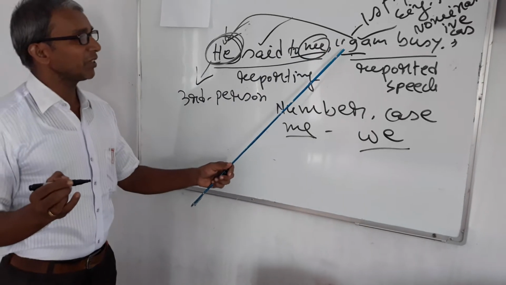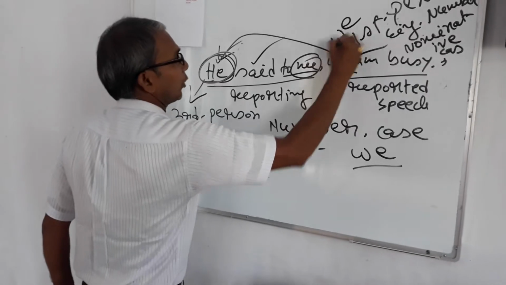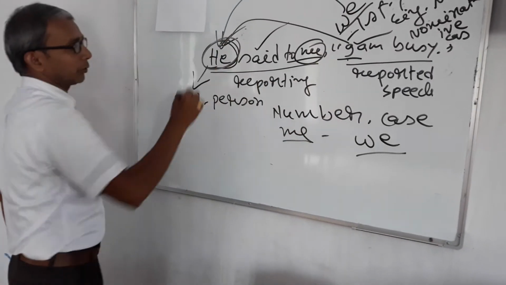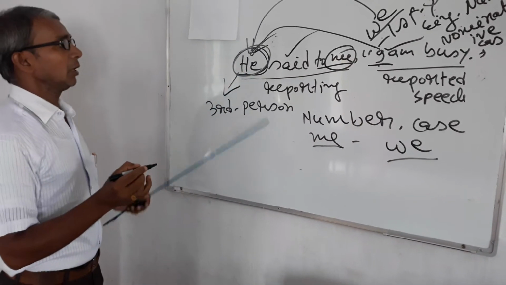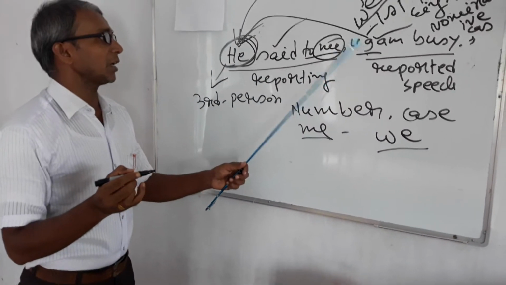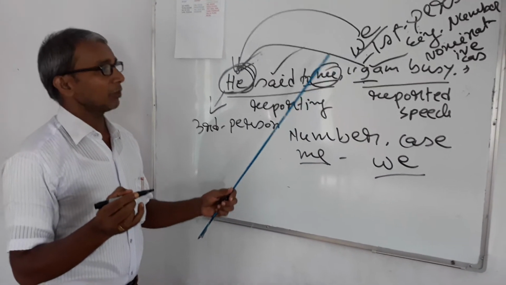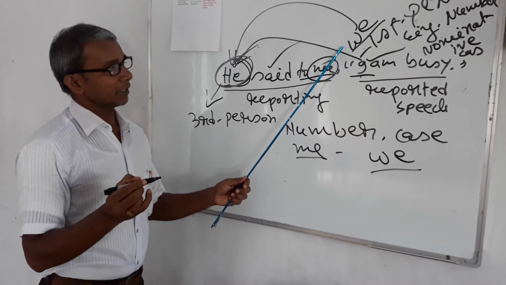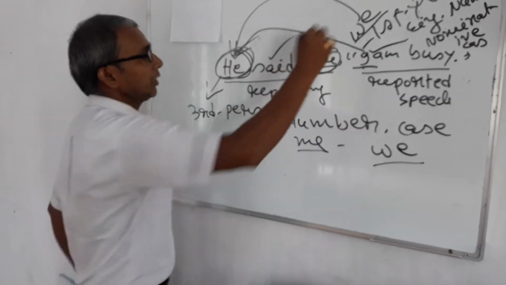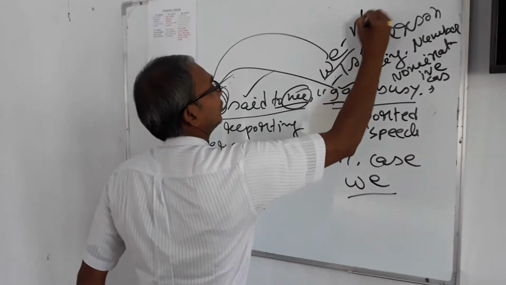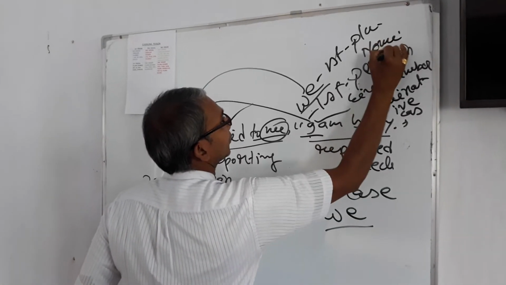First person may be singular or plural. If it is plural, it will also be turned according to the subject of the reporting verb. What is the distinction between I and we? I is first person, singular, nominative case, and we is also first person, but first person, plural number, nominative case.